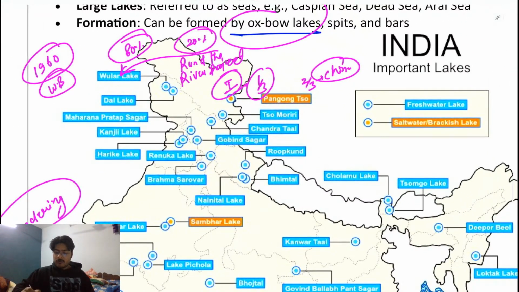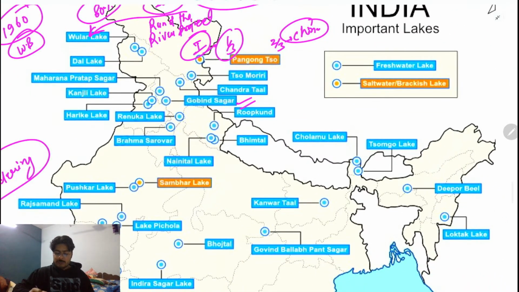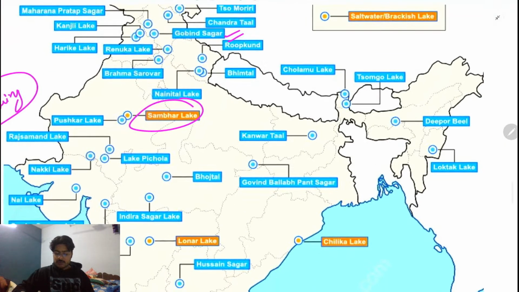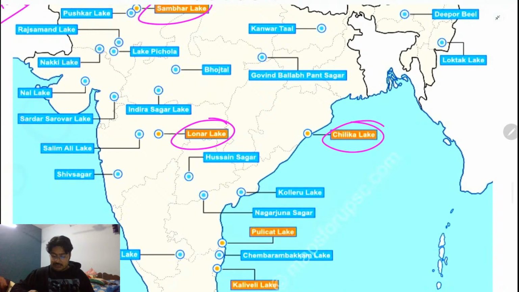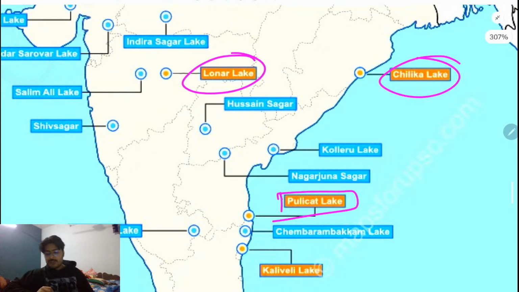Okay. Now next is Govind Sagar, Rupkund. Just go there. Sambhar Lake, we have already talked about in Rajasthan, which is a brackish water lake. Let us first understand the brackish water lake. And now you have Lonar Lake, Chilika Lake. One more lake is important, which is also a saltwater brackish water lake, the Pulicat Lake.